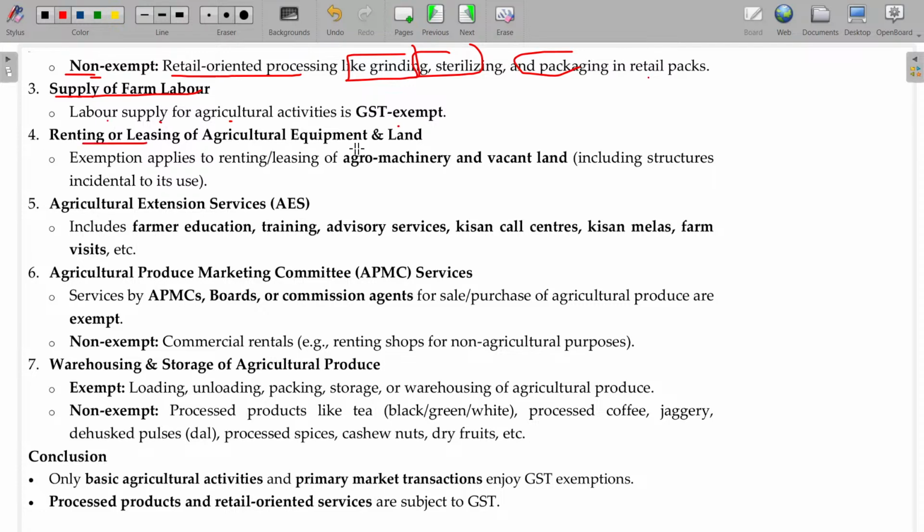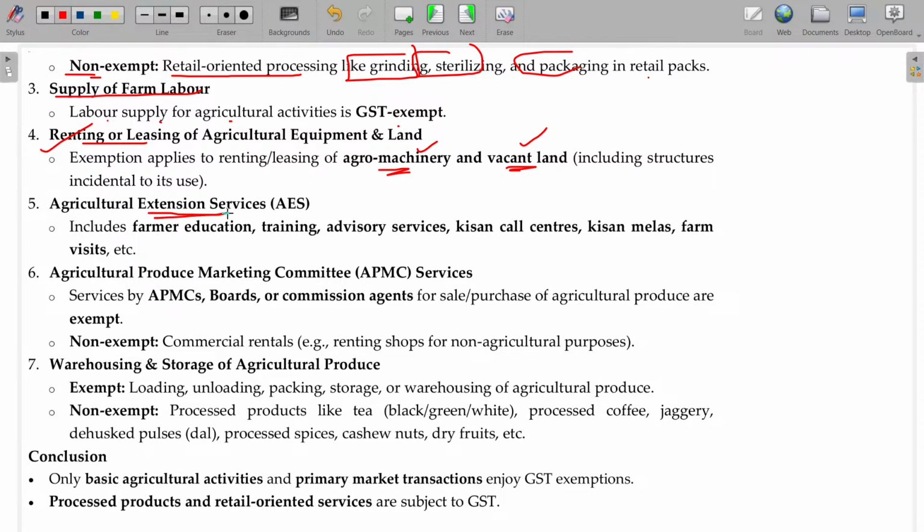Renting or leasing of agricultural equipment and land. Any agricultural equipment like weeding machines and all. We have lots of machines for weeding, cutting, pruning, whatever the machines may be. Agro machinery and vacant land. Not only agro machines, even vacant land let out for agricultural purpose is not taxable. It falls under the exempted category.